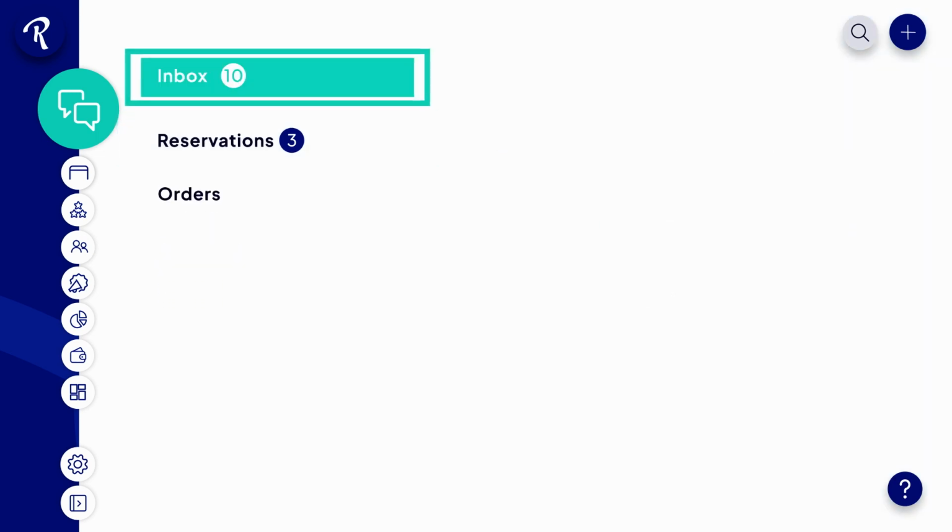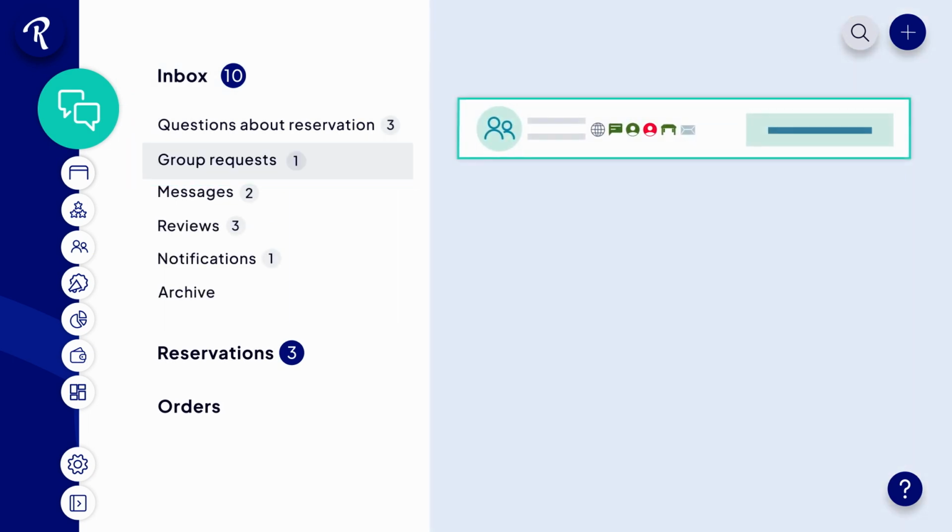You can set up groups of any size to require a manual approval before the reservation is accepted. You'll receive these requests in group requests, and they can be approved or denied with just one click.